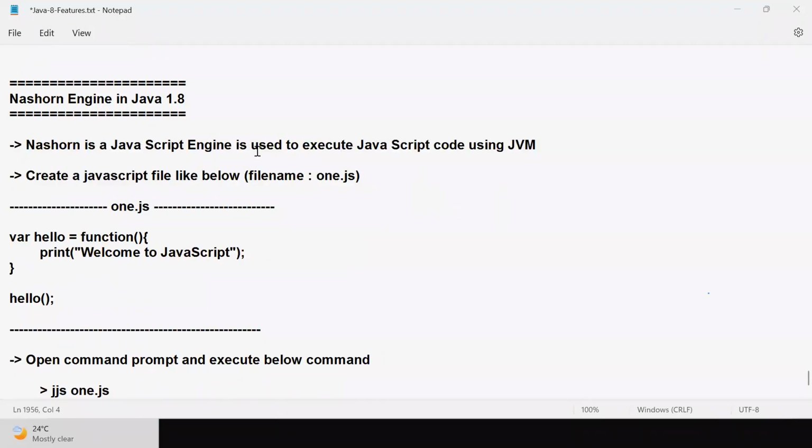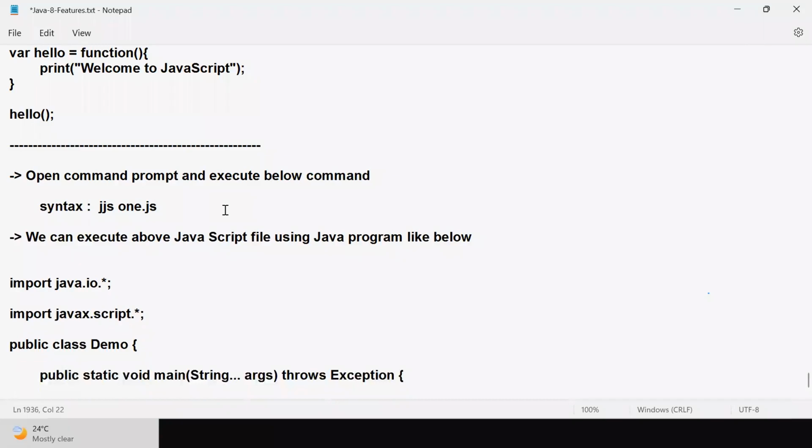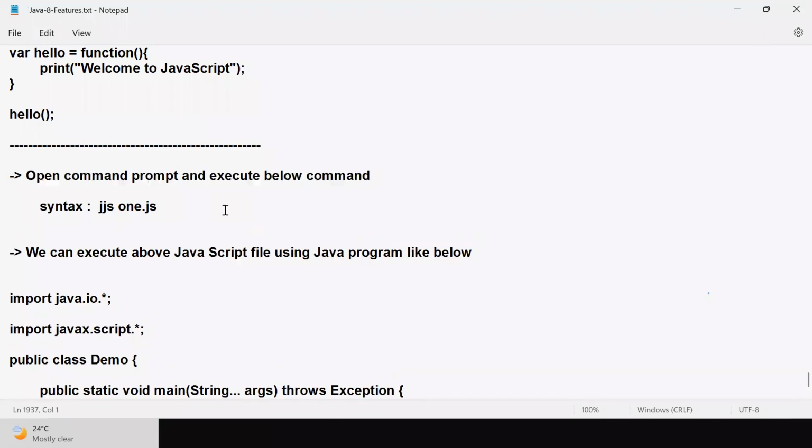Nashorn is a JavaScript engine which is used to execute JavaScript code using JVM. Create a JavaScript file like below, 1.js. I'm creating a function and I'm calling that function. Open the command prompt and execute this command. Okay, so this is the JS file. jjs is a command to run the JavaScript file in the JVM. Earlier in the JVM, we could run Java code. Now we can run the JavaScript code also.